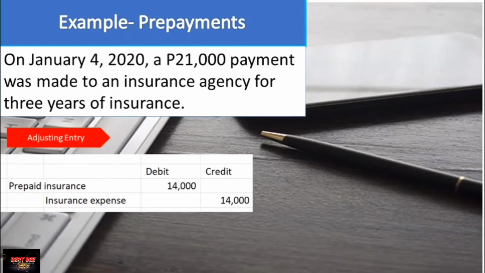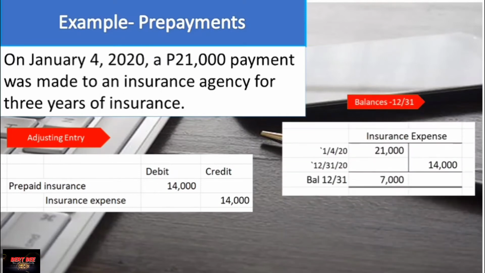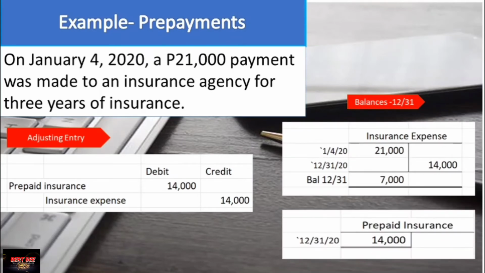Again, this was initially recorded as insurance expense amounting to 21,000. But the real expense for 2020 is only 7,000. Therefore, there is still a remaining balance of 14,000 as prepaid insurance. So in your ledger later on, you will see that the insurance expense is only 7,000 and for the prepaid insurance, there is still a remaining balance of 14,000.